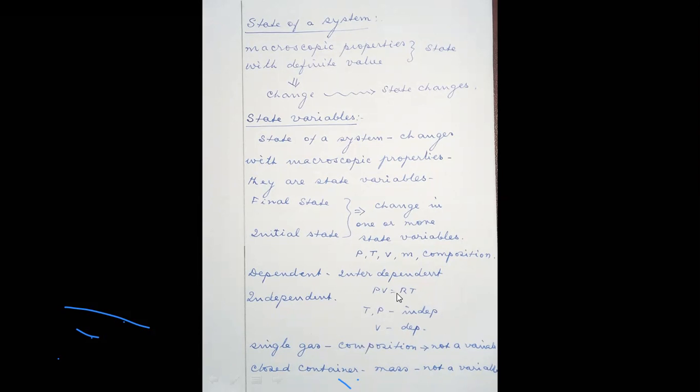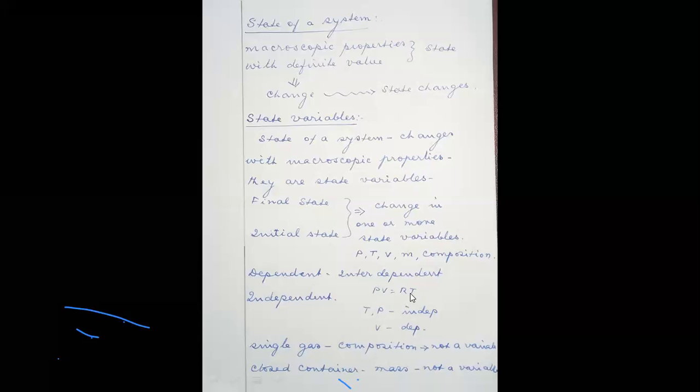In PV = RT, there are three variables: pressure, volume, and temperature. But R is a constant. Therefore, if you maintain temperature constant, pressure and volume are inversely related. If you maintain pressure constant, then volume and temperature are directly related. If you maintain volume constant, then pressure and temperature are directly related.